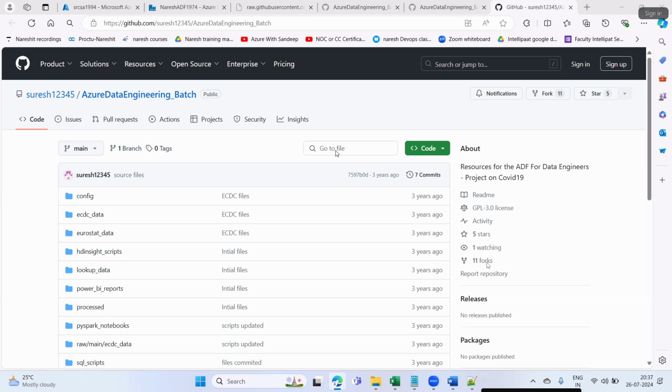What is the next question in today's lab? The folder structure also got created. How to prevent it if I don't want the folder structure to be created and only the files need to be copied? In that case, normally the folder structure is there everywhere in the projects I have seen.